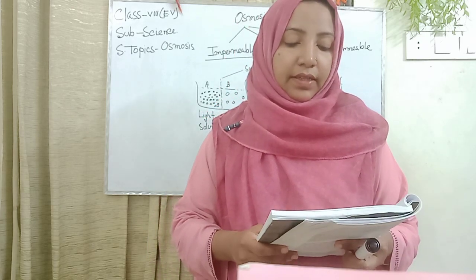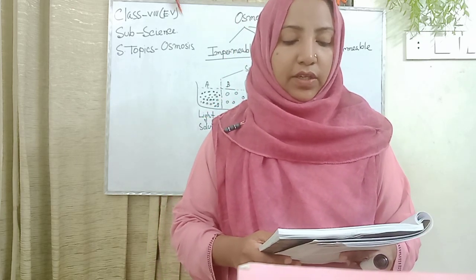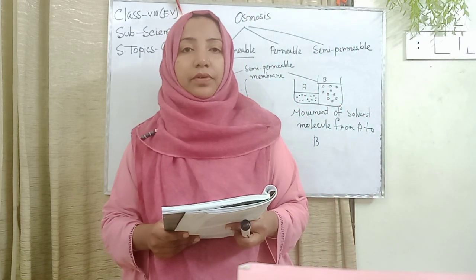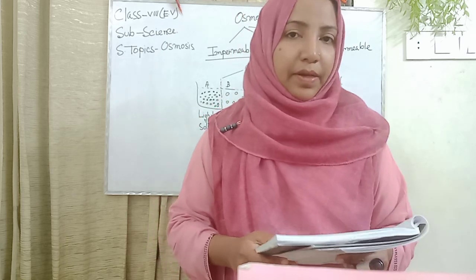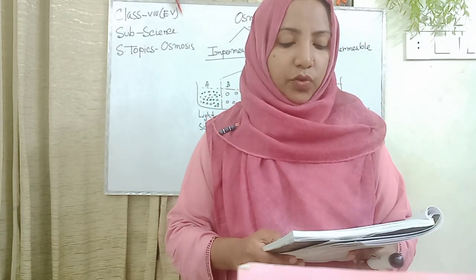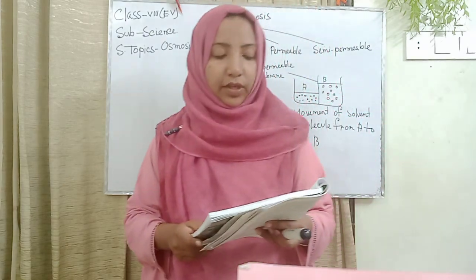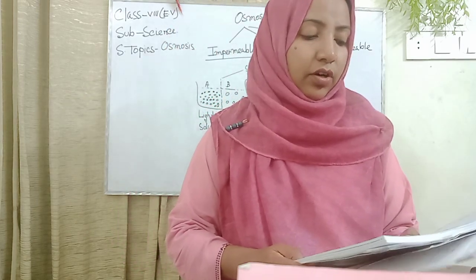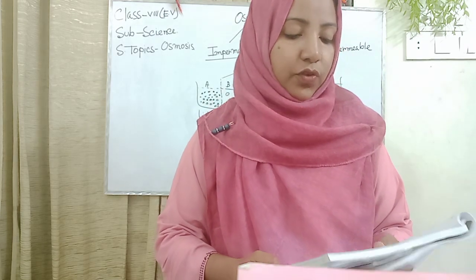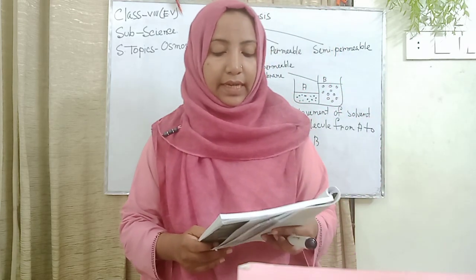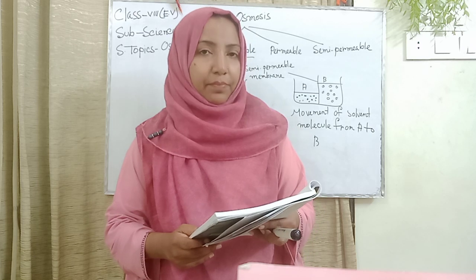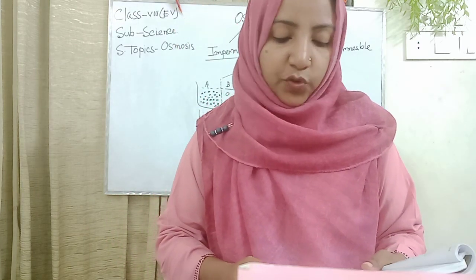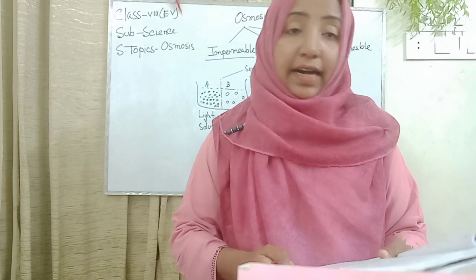Permeable membrane: the membrane through which molecules of both solute and solvent can pass easily. Example: cell wall. Semi-permeable membrane: the membrane through which only the solvent molecule, water in case of plants, can pass, but not the solute molecules, is called the semi-permeable membrane. Example: cell membrane, the eggshell membrane, fish potka, swim bladder or air bladder, etc.